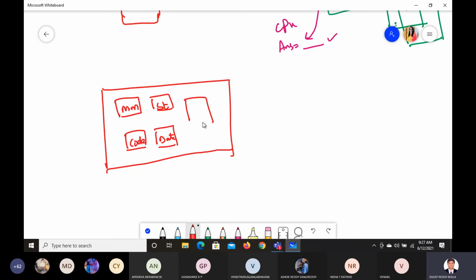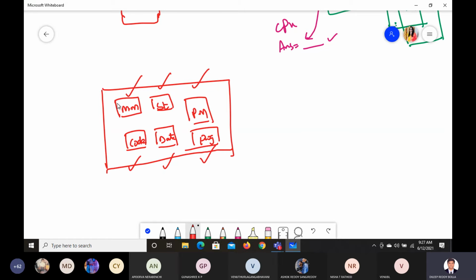This will be, let us say, program memory, which means they are divided into segments. They made it completely into segments, each one an individual compartment.